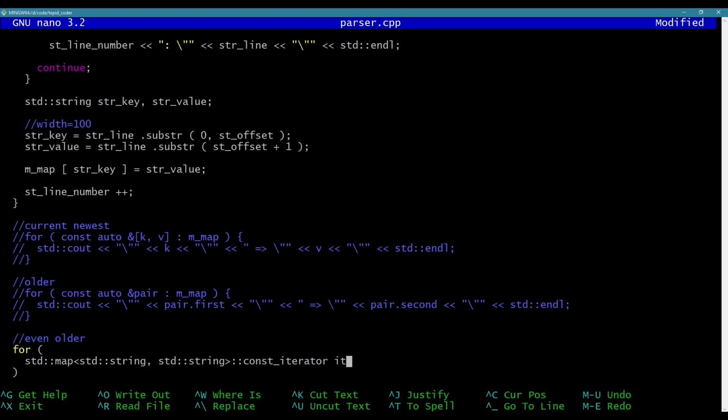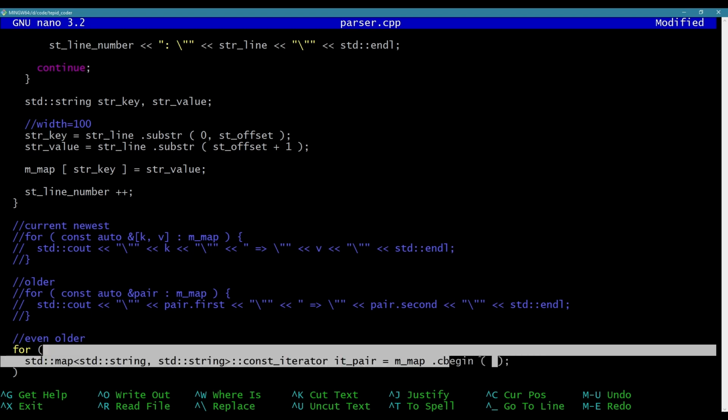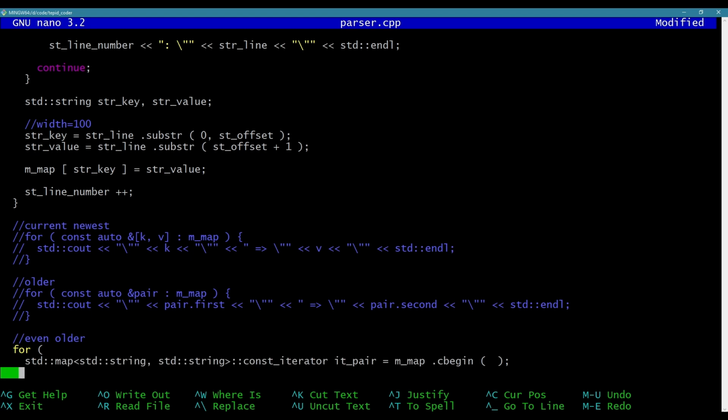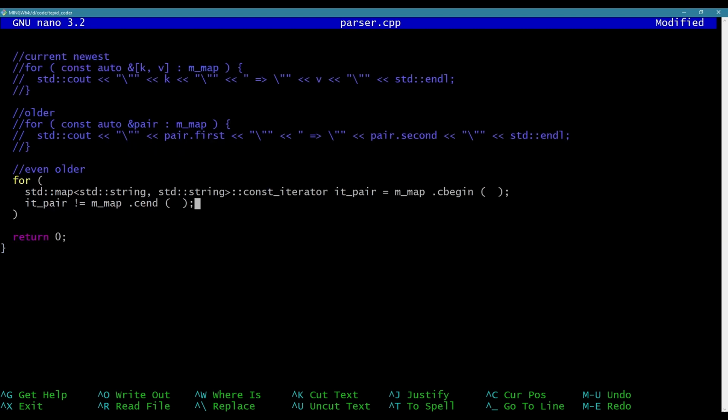I'm going to say it pair, iterator of pairs, equals mmap.cbegin. Now, I could just do regular iterator and regular begin, but I'm not modifying the value, so I'm just going to use a constant iterator. So it pair not equals mmap.cend. So while we haven't reached the end sentinel node, we're going to increment the iterator to the next position.